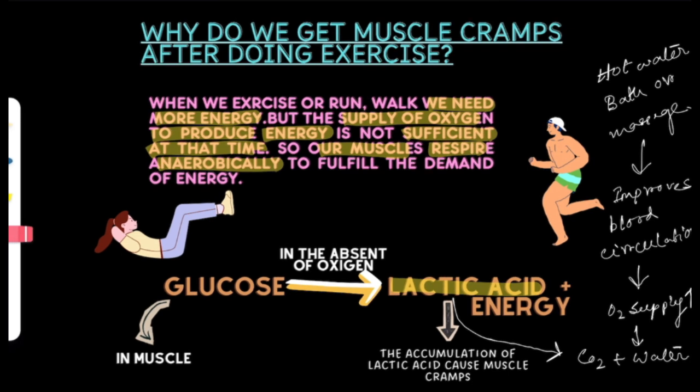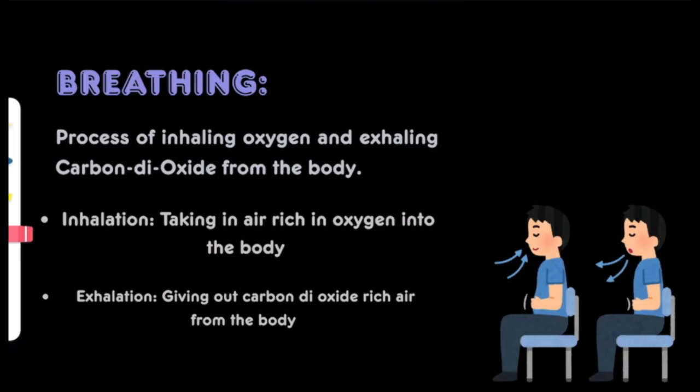Now, as we already read about aerobic respiration, we know that aerobic respiration occurs in the presence of oxygen. Now, the question is, where does this oxygen come from? The oxygen comes from our external surroundings.